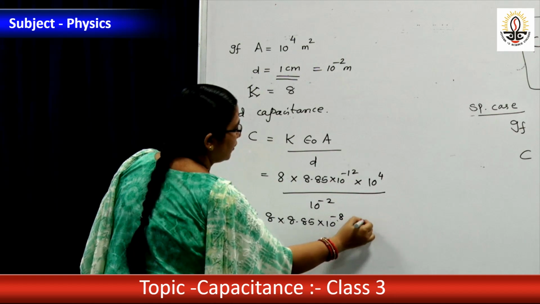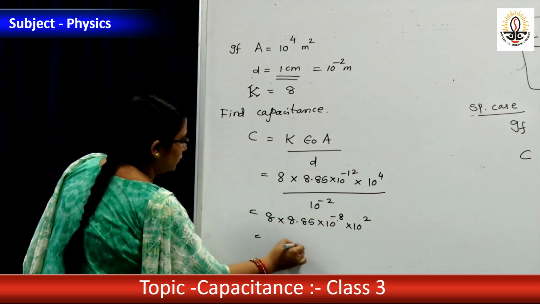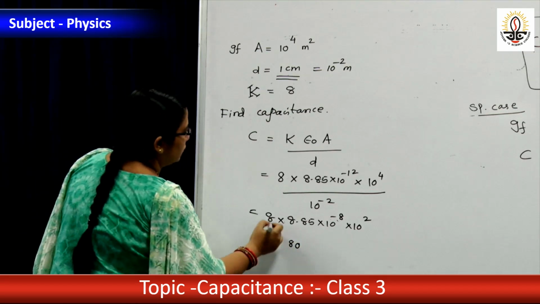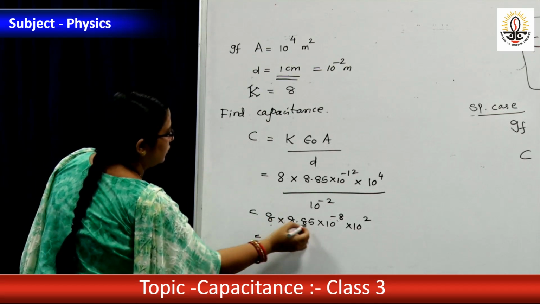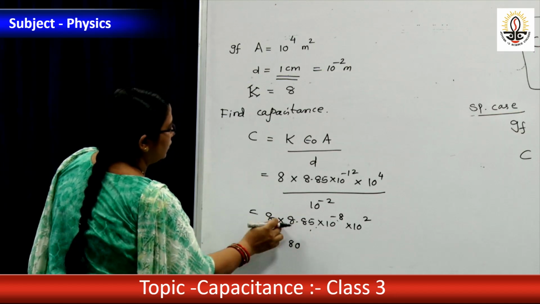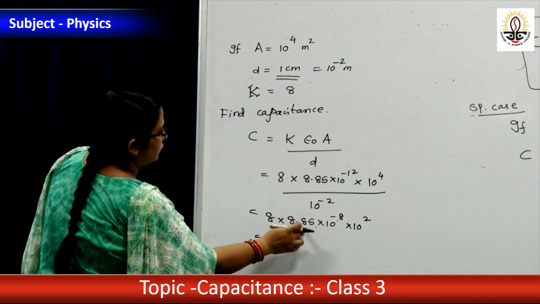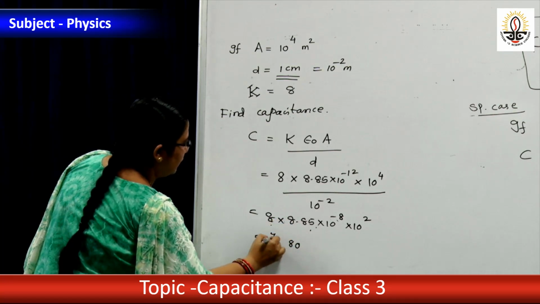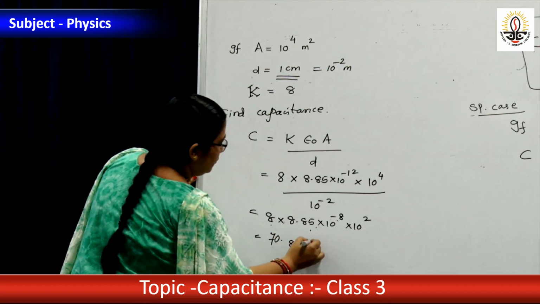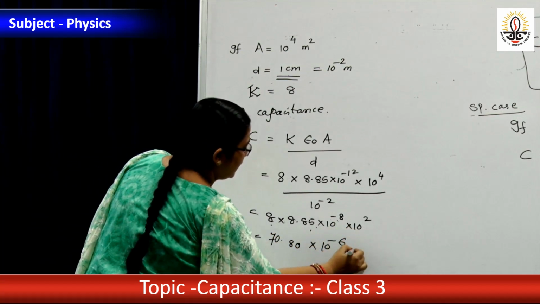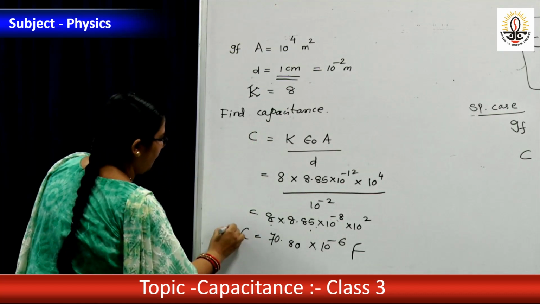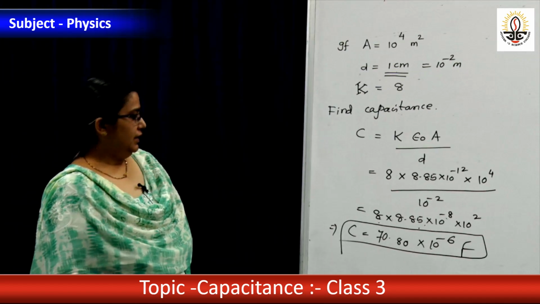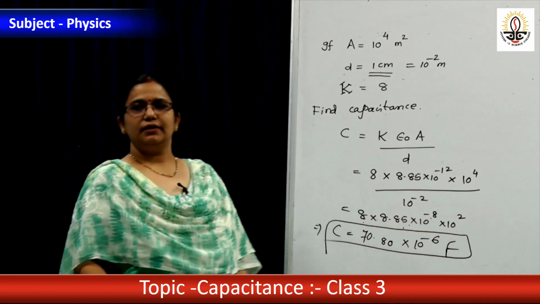Minus 2 plus 2. Just calculate 4 into... 70 into 10 to the power minus 6 farad. Nearly 70 into 10 to the power minus 6 farad.